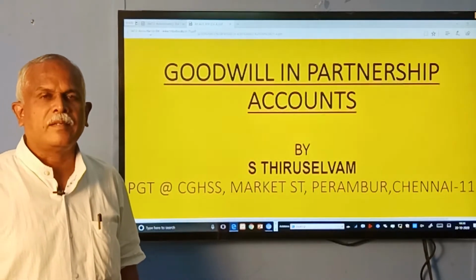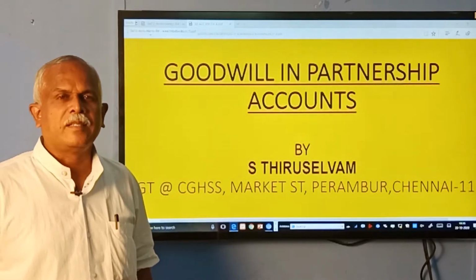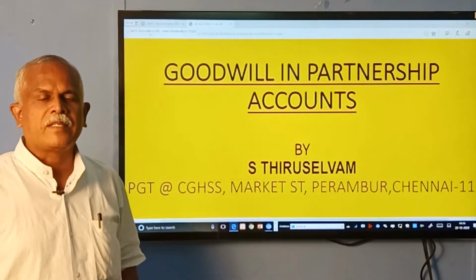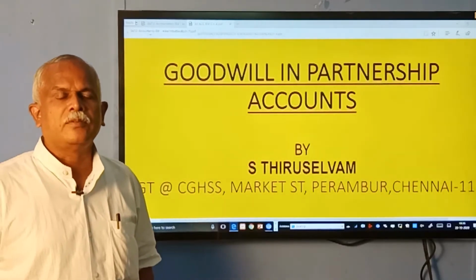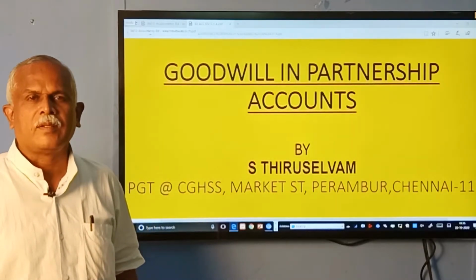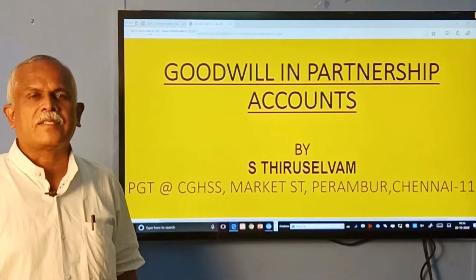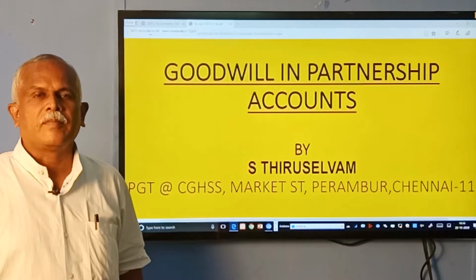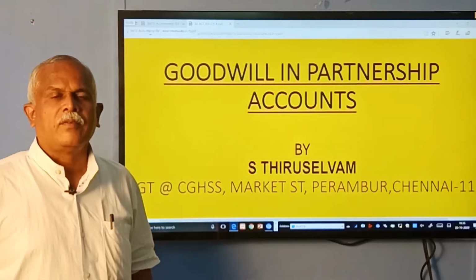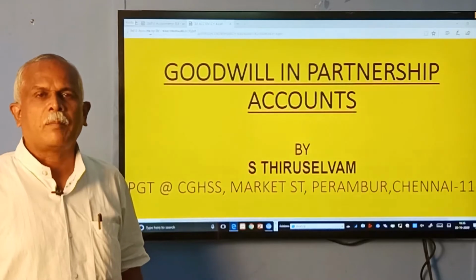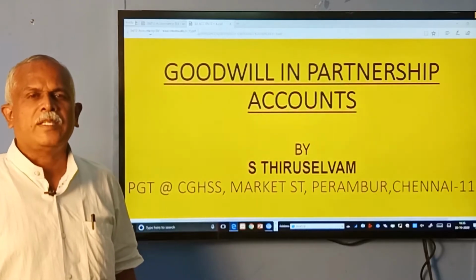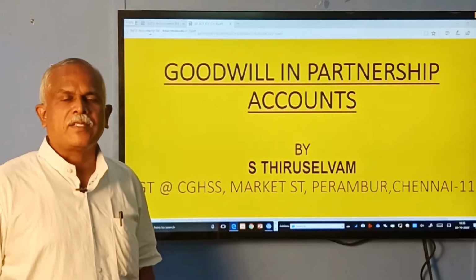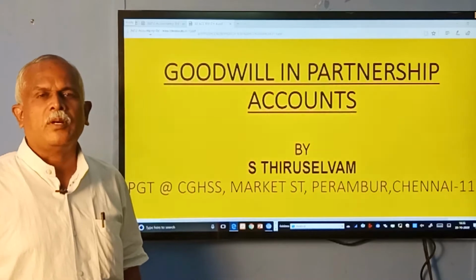In the last chapter, we saw the fundamentals which are dealt in partnership accounts, in which we saw how to prepare capital accounts, how interest on drawings, interest on capital, and commission are adjusted, and we learned about preparing the profit and loss appropriation account, which is a nominal account and an extension of the profit and loss account of the business